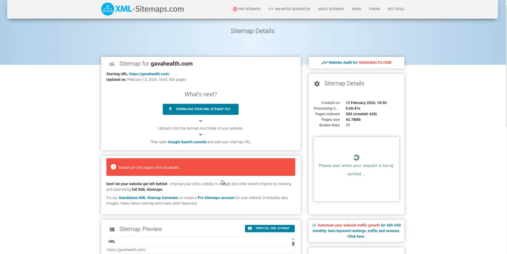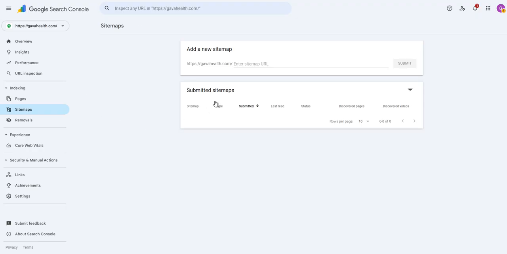So the beauty of it is that when we're using Search Console, we're going to add the sitemap in as much as there are other products that are not on the sitemap. Then Search Console is going to be able to detect those products, and it's going to tell us at a later stage that these products haven't yet been indexed. Okay, so when it does that, we're then going to do our manual indexing one by one.